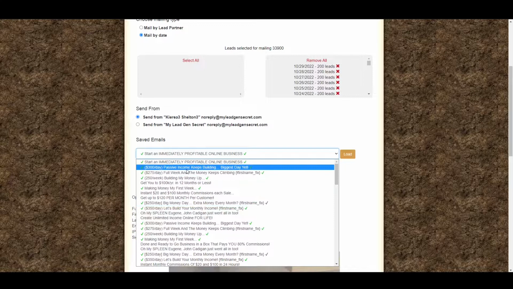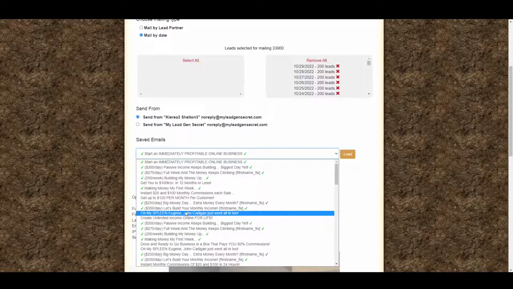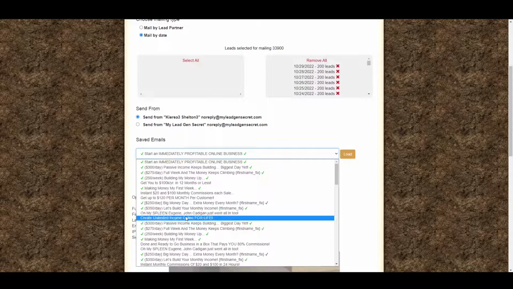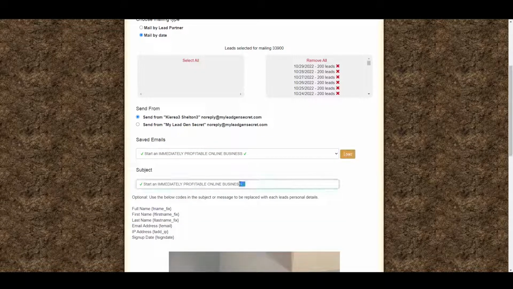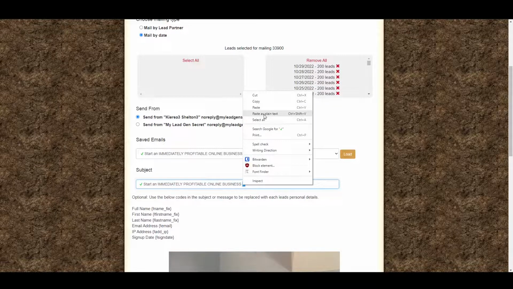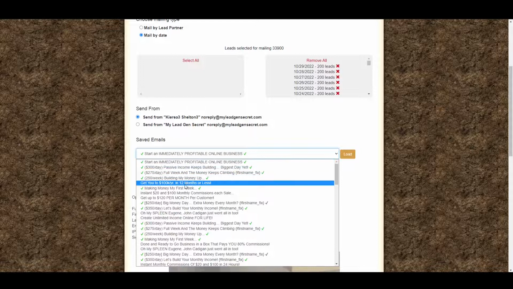Let's see here. What was the last one? Passive income. I sent something else. Oh, my screen. I guess I could send that. Create unlimited income for life. This one ain't performing that great anymore. Trying to decide whether I should keep it or not. I don't know. I like putting a check there. I think that makes it a little more unique email. So I put them on all my emails.